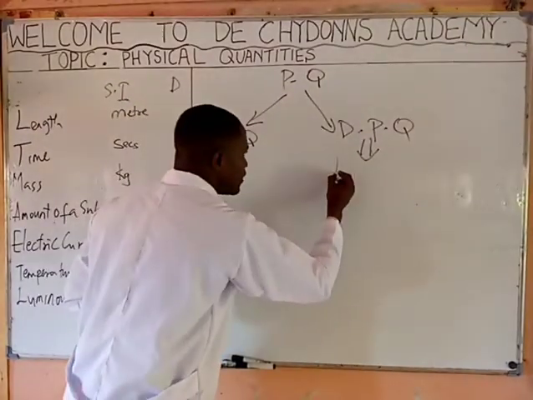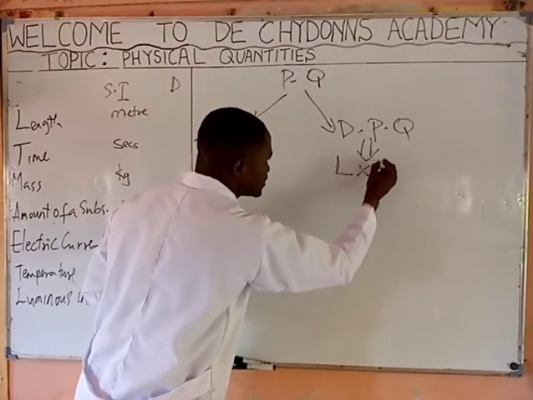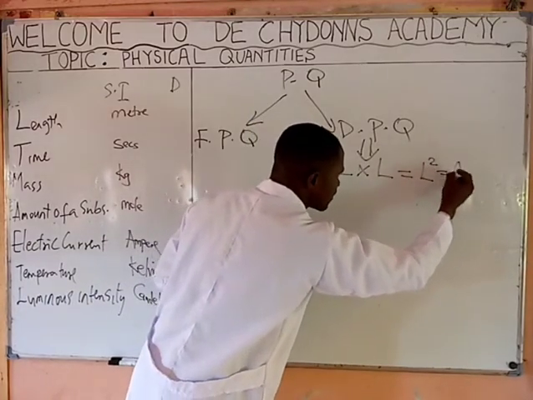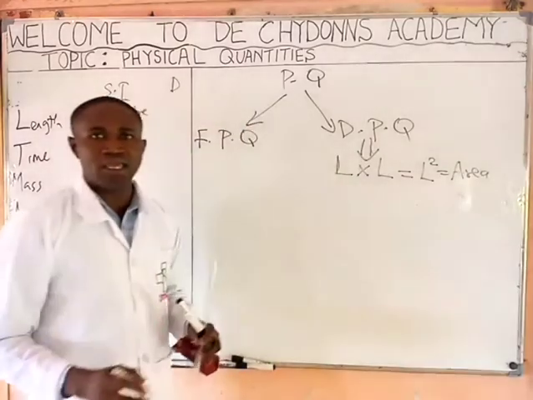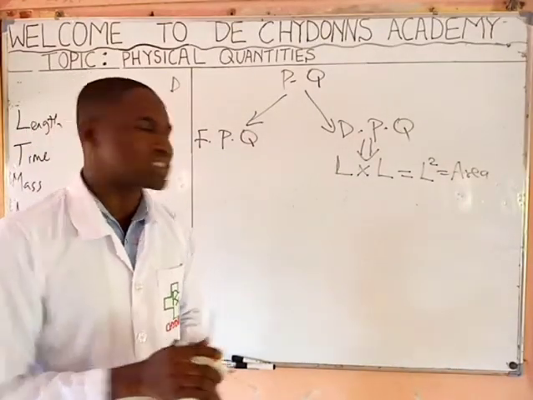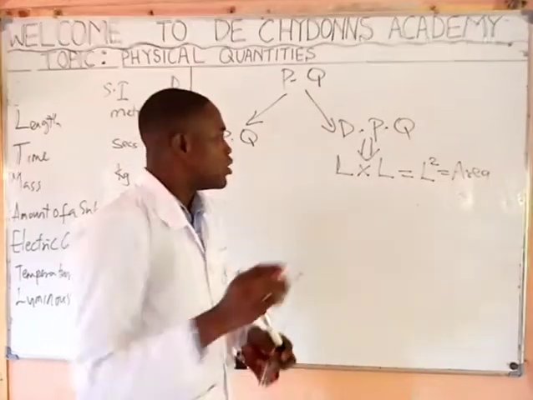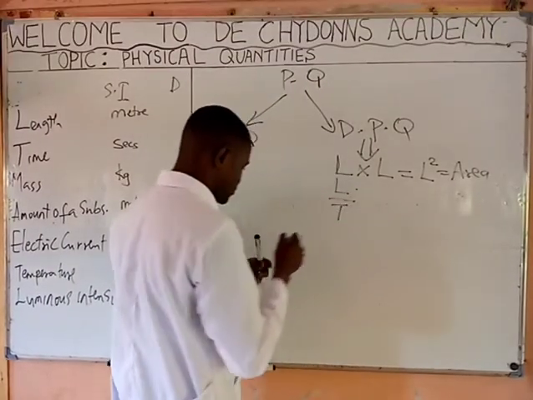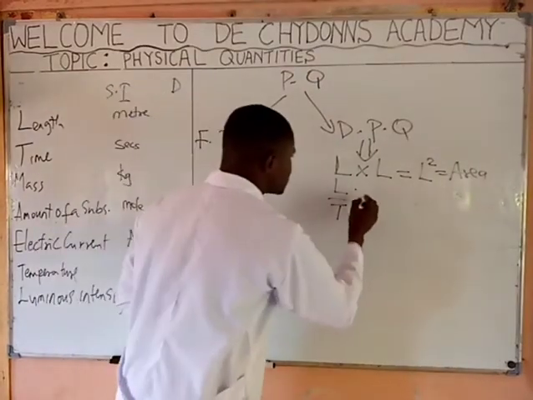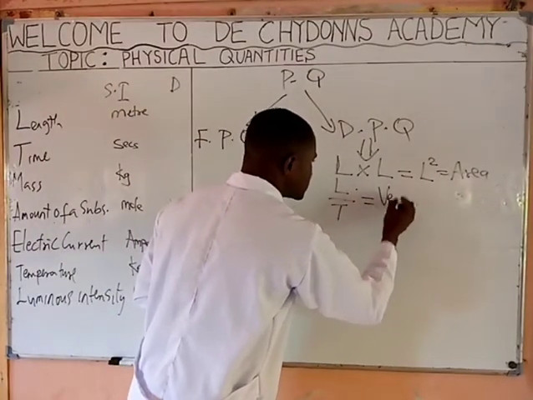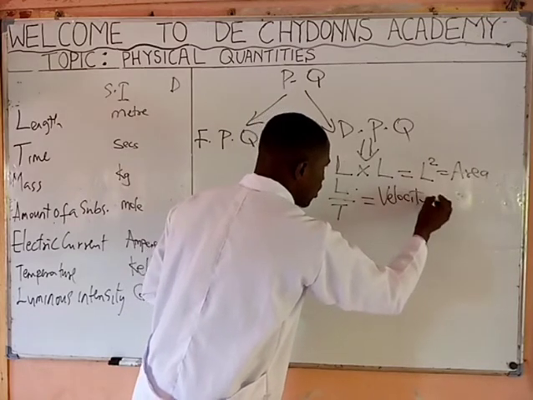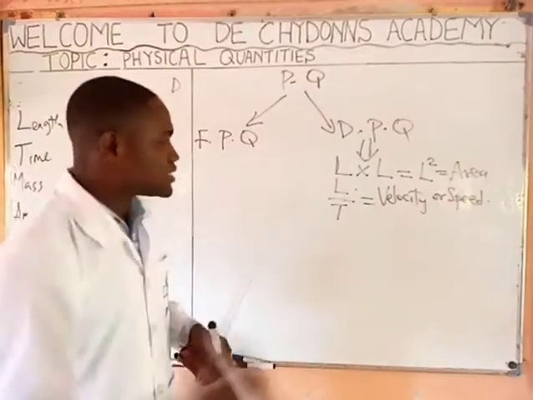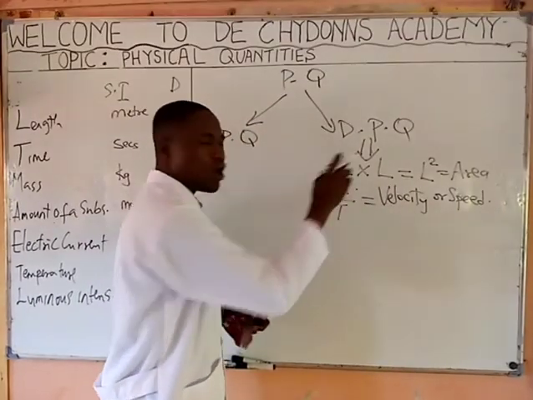When you bring length and multiply it with length, you will get L squared. That is area. Area is one of the derived physical quantities. We just derive it. When you take length and divide it with time, you call it velocity or speed. That is, by division, you get velocity or speed.